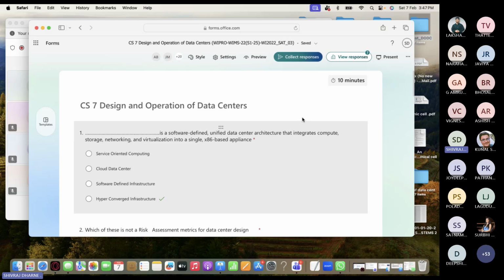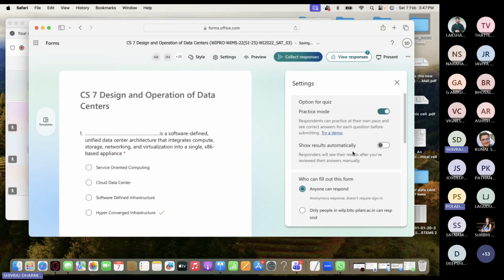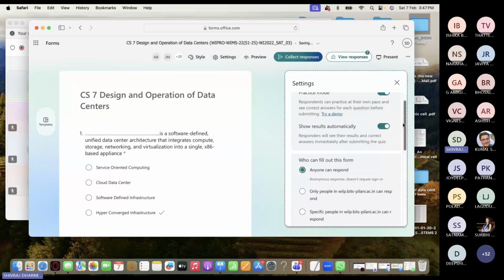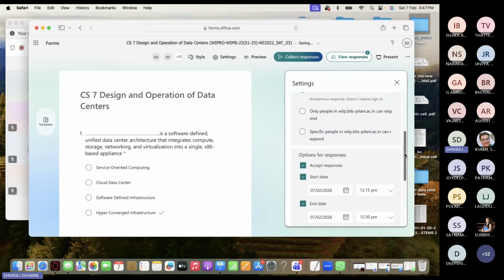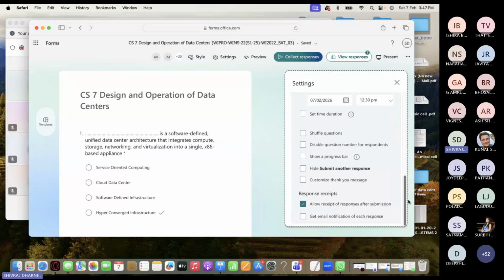Guys, please try it. So you have to go to settings, practice mode, options for quiz. Okay, I'll put it in practice mode. Let's show results automatically. You can also see the results automatically. Okay, anyone can respond. Accept the responses. Start. I have put it, and you can submit. Okay, next time onwards I will take care of this one. Response. Allow the recipients to respond. Okay, get email notification. So let me see here the email notification also.